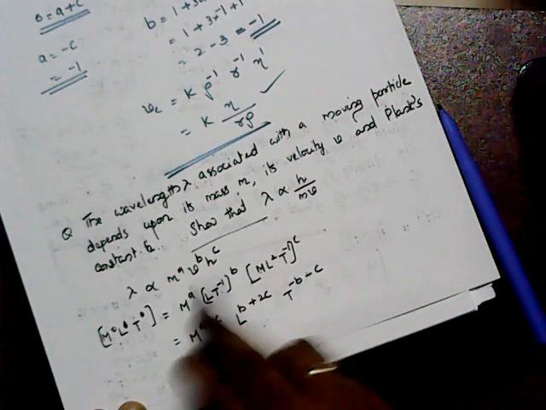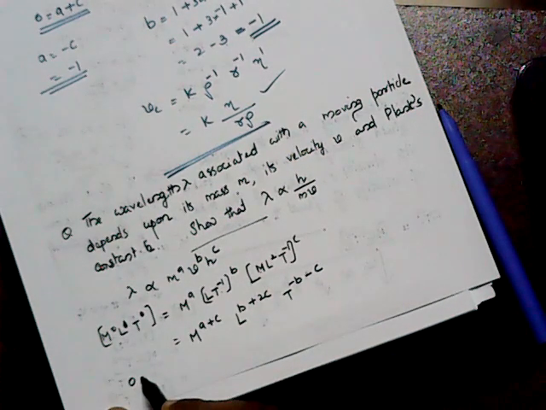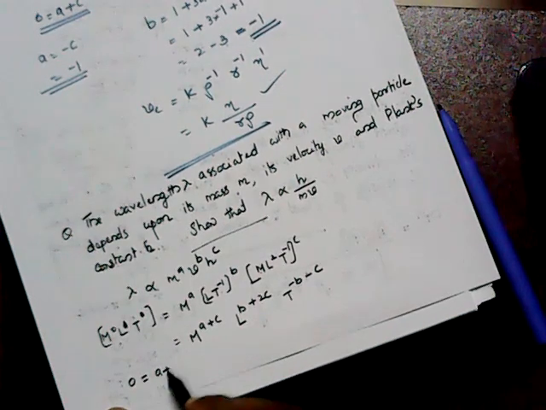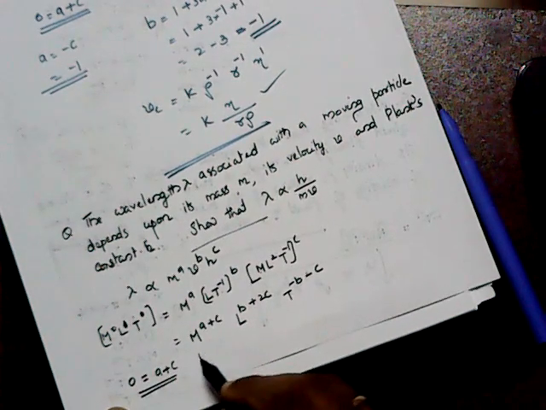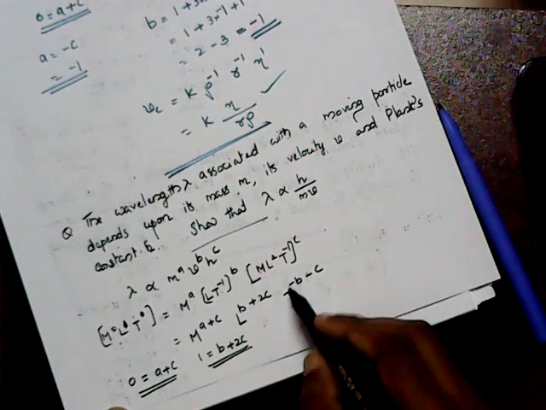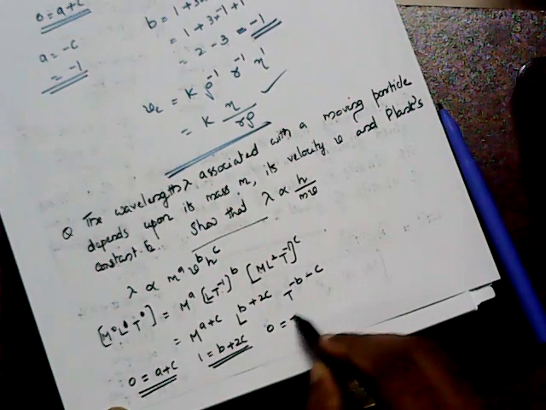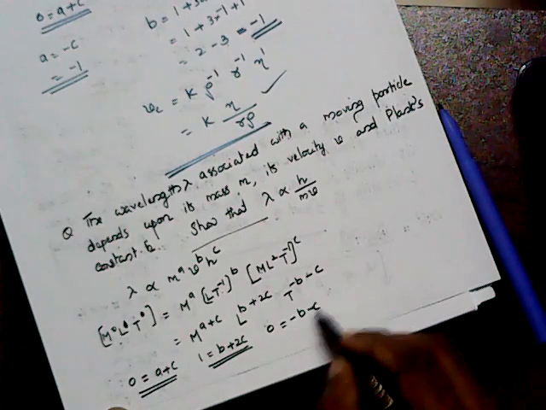So you can just compare the two. So M here the power is 0. So 0 take the value as a plus c, and 1 take the value as b plus 2c, and 0, T raised to 0 take the value as minus b minus c.